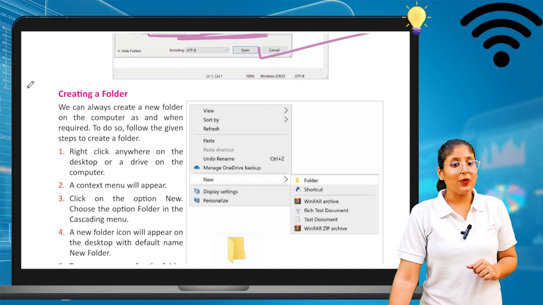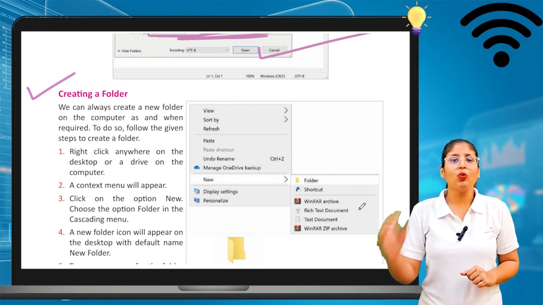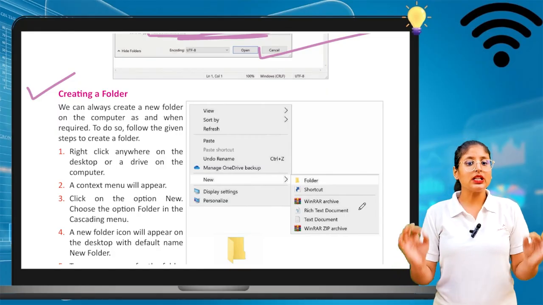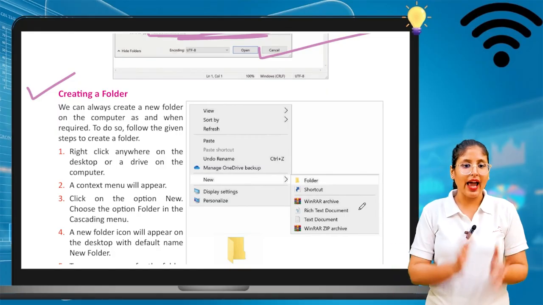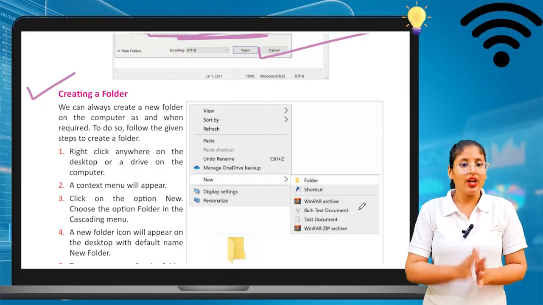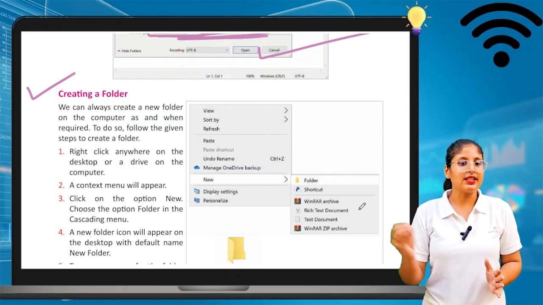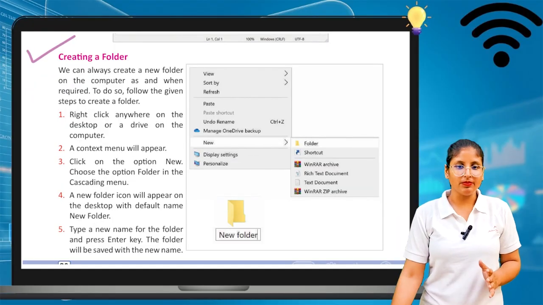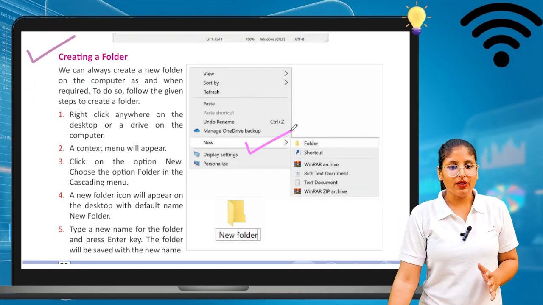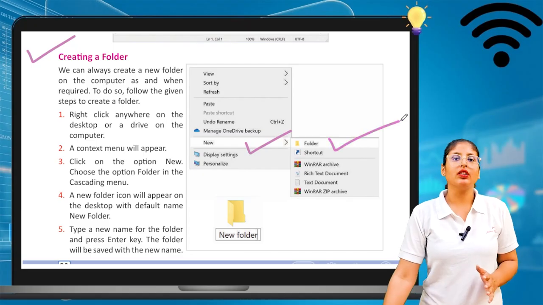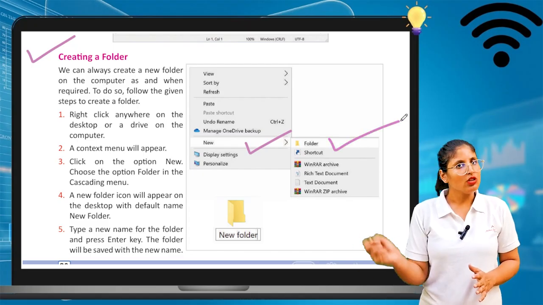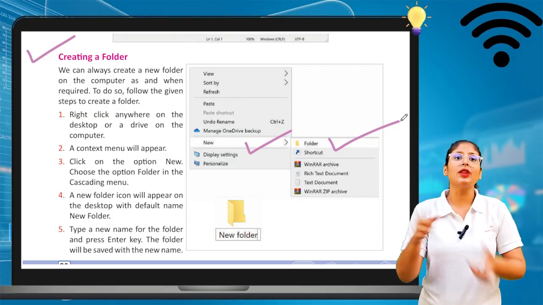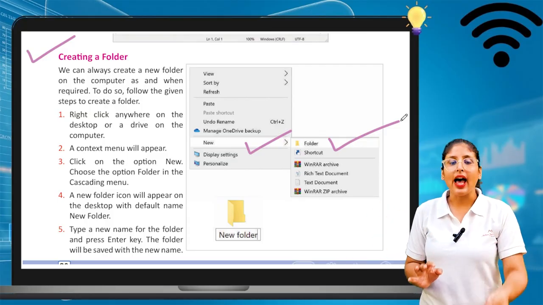Okay, now we will see how to create a folder. If you want to create a folder, how can we do it? Let's see. We can always create a new folder on the computer as and when required. To do so, follow these steps. First, click on the right button, right click, then the option new will appear. In the new, the first option should be folder. So select the folder option, then your folder will be created, and you can rename the folder also according to your desire.